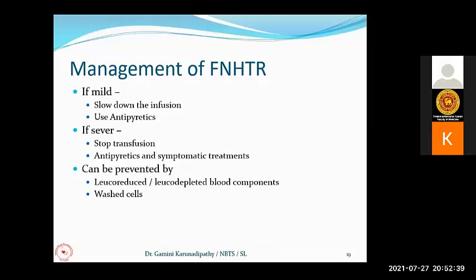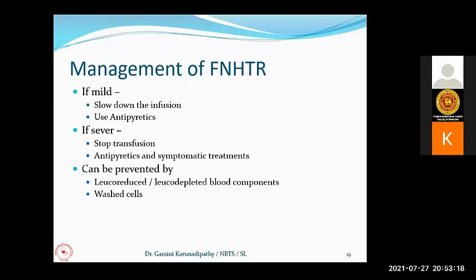Now, this is a common problem in transfusion dependent patients. When we transfuse compatible red cells, they are more prone to get febrile non-hemolytic transfusion reactions as they have developed antibodies to platelets and white cells. This can't be prevented by doing a grouping or cross-matching of the blood, because these reactions are not due to red cell incompatibility. So if you want to prevent that, you have to give leukoreduced, that means white cells removed, blood and blood components to prevent this type of reaction.